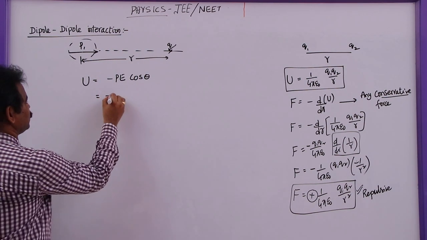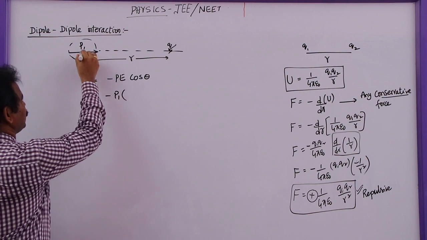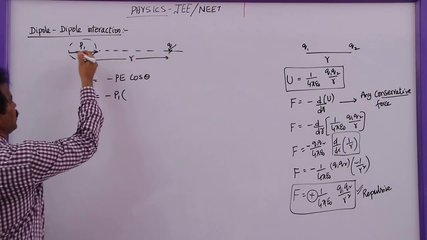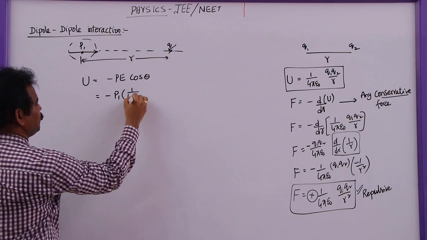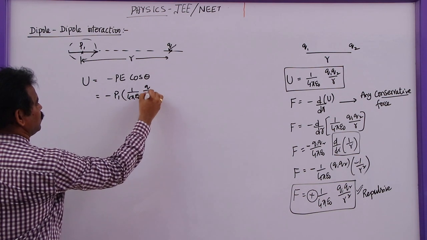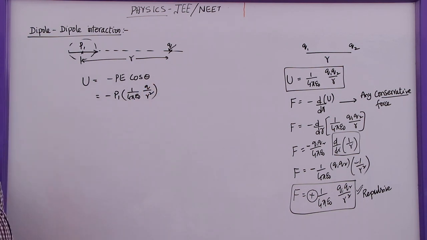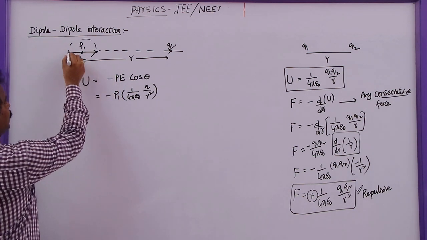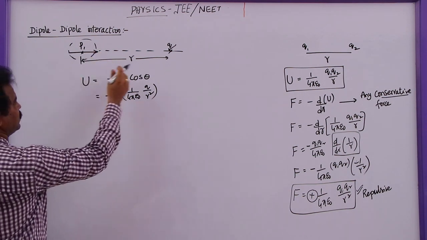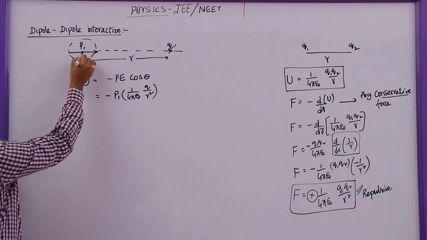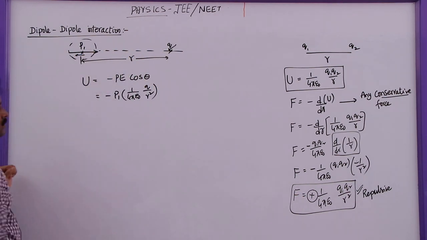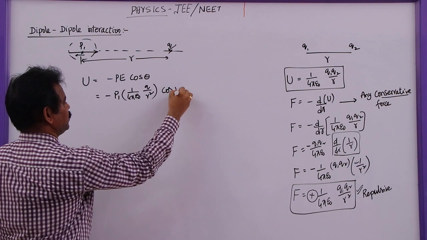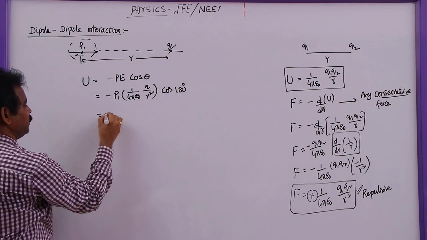Now here, if you write this one, this is P1. What is the electric field here? From here to here the distance is r, so this is 1 by 4 pi epsilon naught Q by r square. So what is the angle between P and E? Here P is along the positive x-axis, and due to this, the electric field here is along the negative x-axis. So theta will be 180. So this is cos 180.